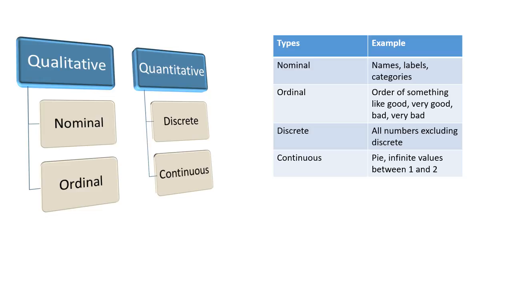So here we have an order. For example, we have taken bad, very bad, good, very good, satisfied, dissatisfied, on a scale of 1, 2, 3, 4, 5. Here 1, 2, 3, 4, 5 will not be quantitative, but an ordinal value, an order of something based on which we can get to some conclusion. So that was a category, where 1 is excellent and 5 is worst. That is a scale here. Okay, so that was about qualitative.